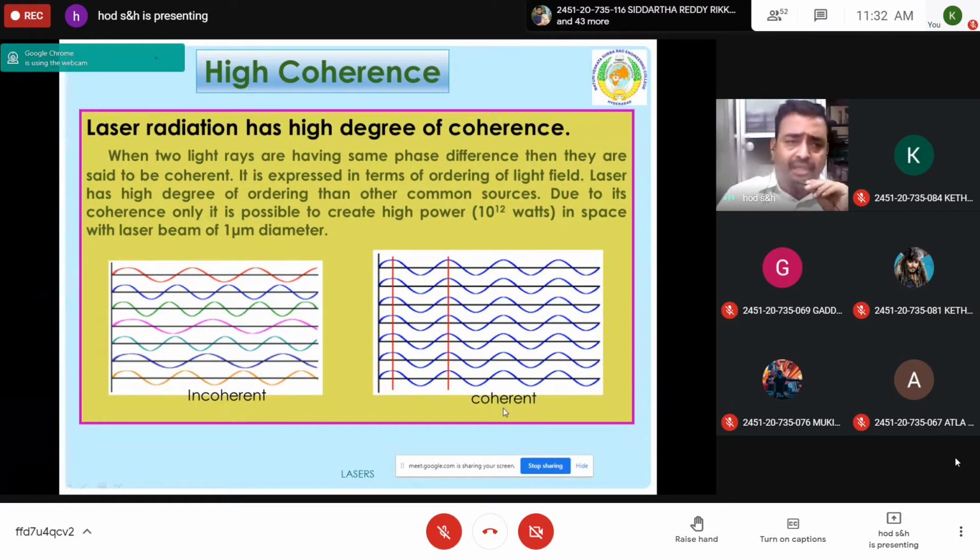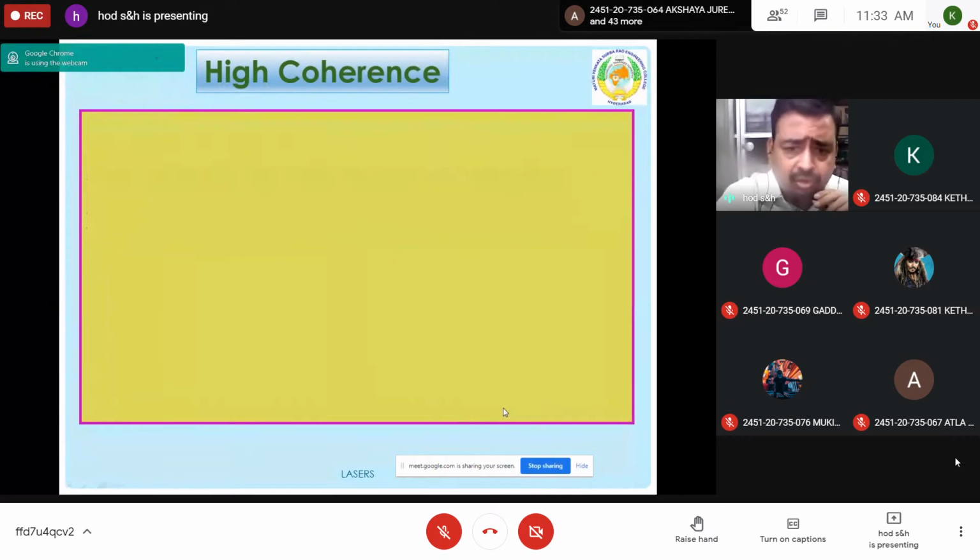Laser stands for light amplification by stimulated emission of radiation. Using a laser, highly monochromatic, narrow, coherent, intensified light can be produced, which can be used for different engineering applications. If you compare ordinary light and laser light, laser has certain specific properties. First, it is highly monochromatic. Second, high directionality. Third, high coherence. Fourth, high intensity.